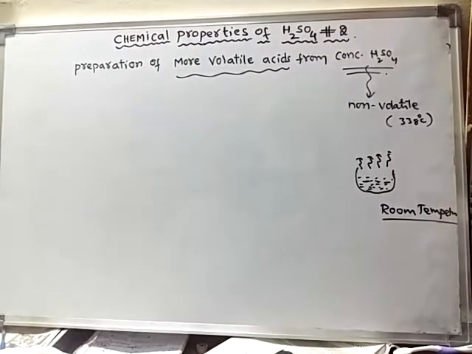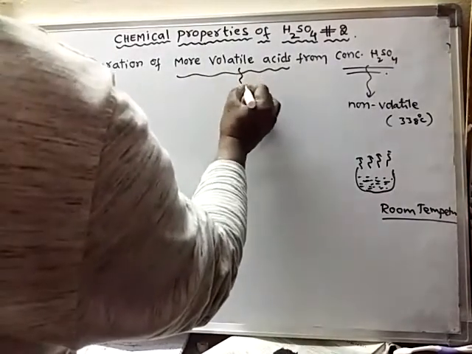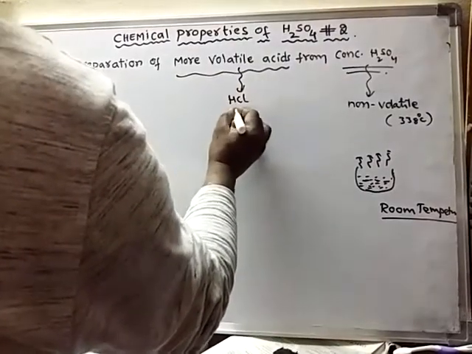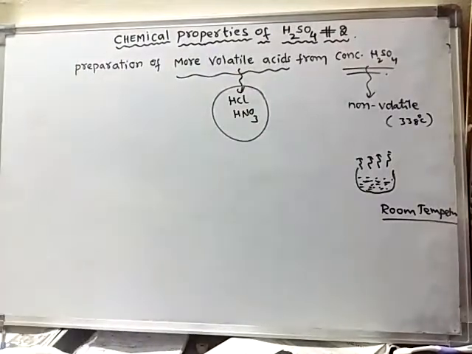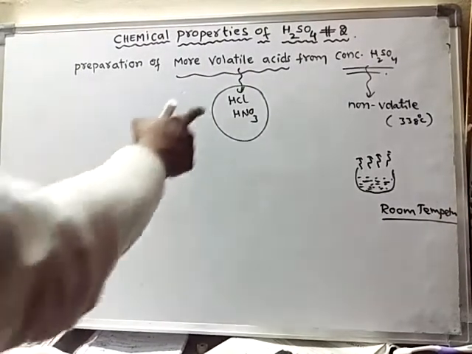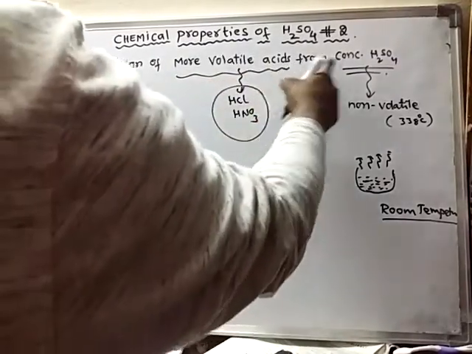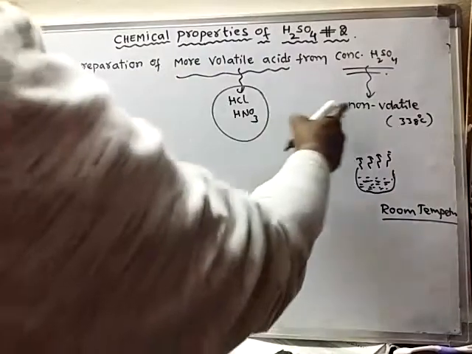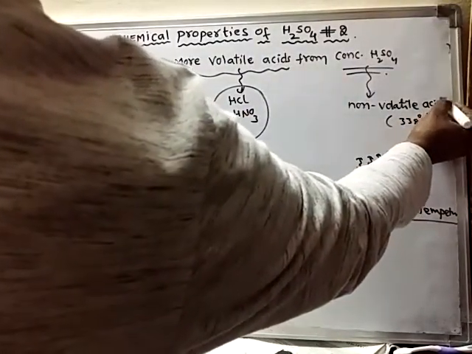Examples of more volatile acids are hydrochloric acid, nitric acid, etc. More volatile acids can be prepared from concentrated sulfuric acid, which is a non-volatile acid.